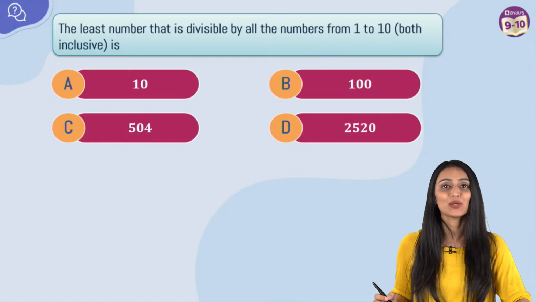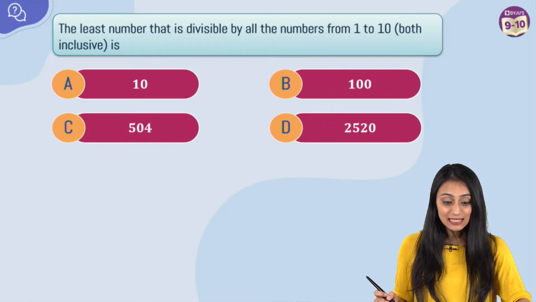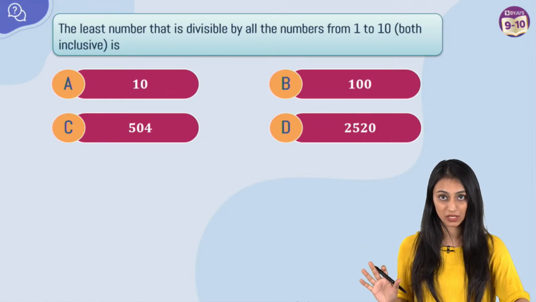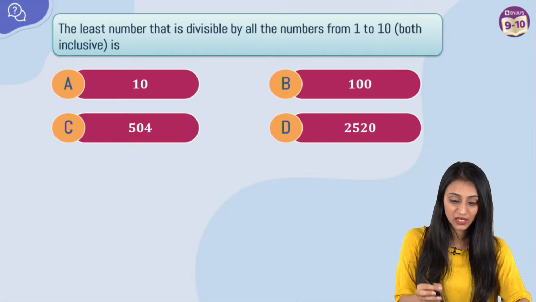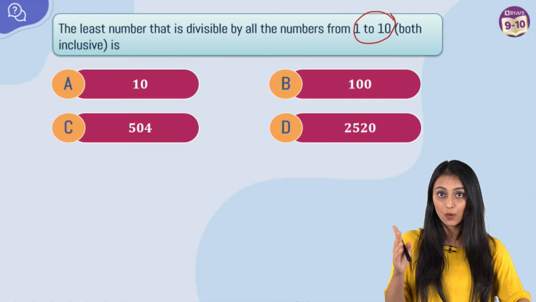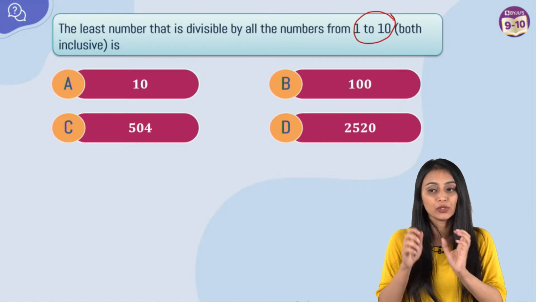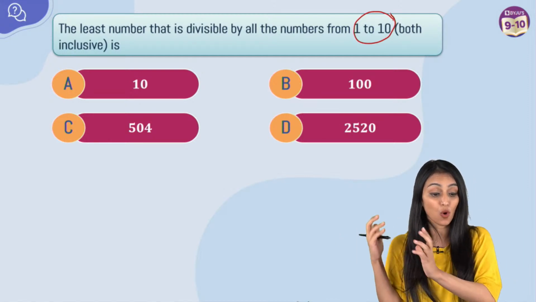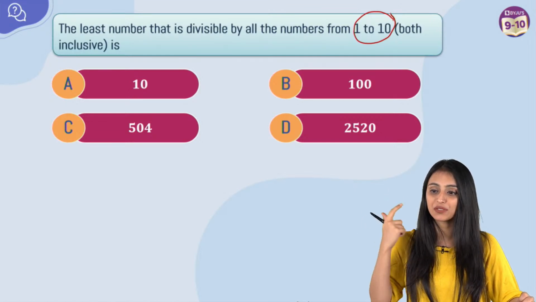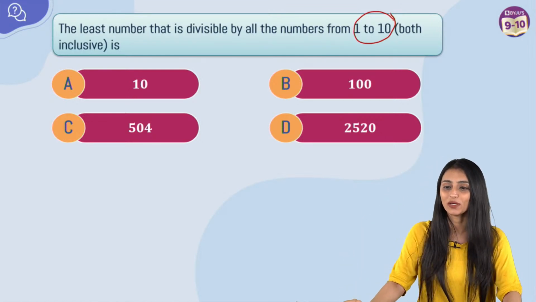Let's move ahead. Let's take a look at the next question. The least number that is divisible by all the numbers from 1 to 10, both inclusive, is. The question is already specifying you have to take the LCM of the numbers from 1 to 10, and 1 and 10 are also included: 1, 2, 3, 4, 5, 6, 7, 8, 9, 10. What would be the LCM? 10, 100, 504, 2520. Quickly, what is the answer going to be?